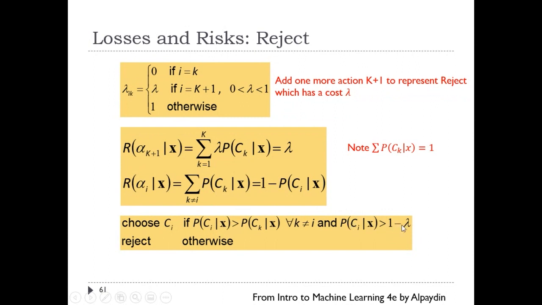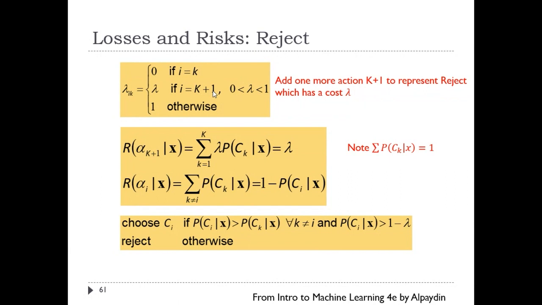If this is true, because this is the cost of making an incorrect decision, you can look at it that way. So if this is greater than 1 minus lambda, we pick it. Otherwise, we say it's better if we talk to an expert and make the decision. What is the problem in this case? It's a good idea and works fine, but the question becomes, what is a good lambda? That is not part of the answer. You should consult an external person to come up with a good lambda.